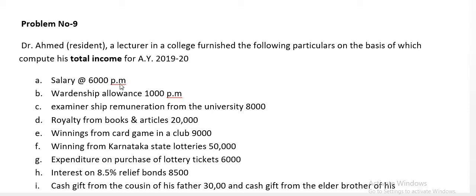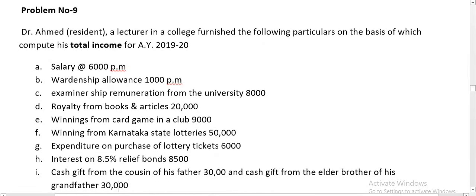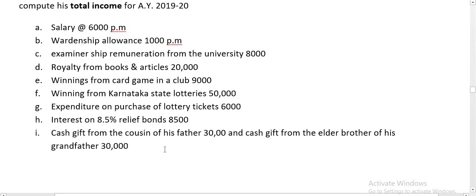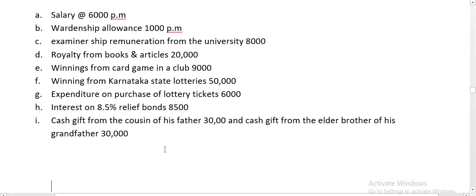Salary at 6,000 per month belongs to income from salary. Wardenship allowance is 1,000 per month, it also belongs to income from salary. Examiner remuneration belongs to other sources, and the rest of all the things belong to other sources. Royalty from books and articles 20,000, winning from card game club 9,000, winning from Karnataka state lotteries 50,000, expenditure on purchase of lottery tickets 6,000, interest on 8.5% relief bond 8,500, cash gift from the cousin of his father 30,000, and cash gift from the elder brother of his grandfather 30,000.